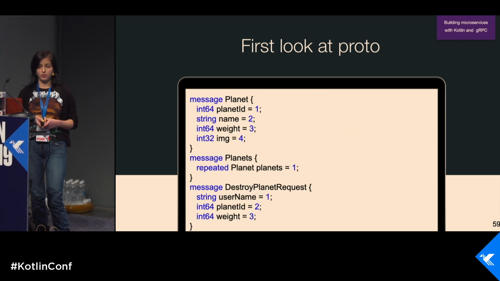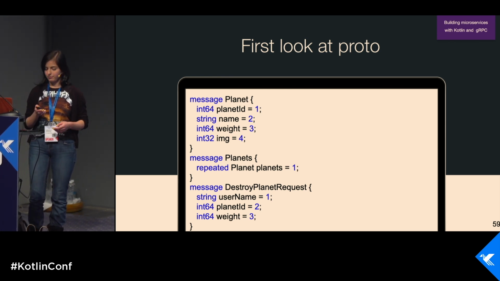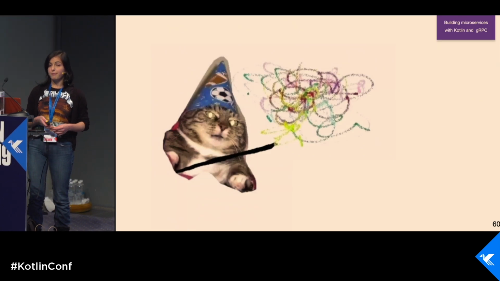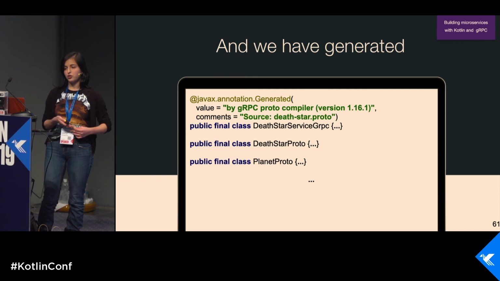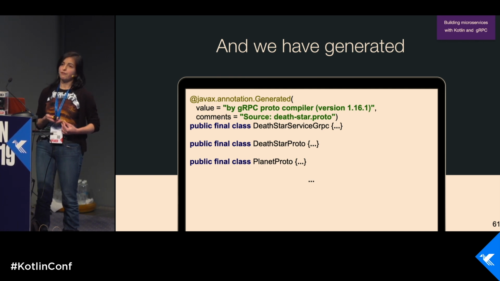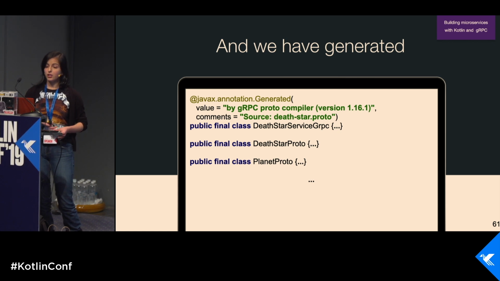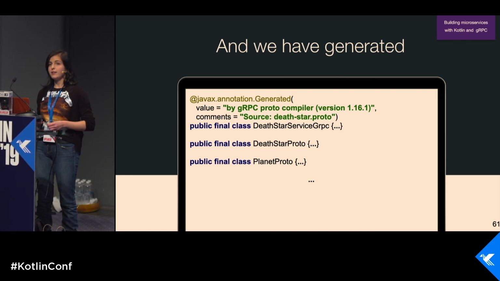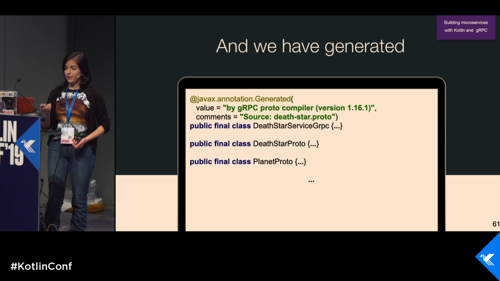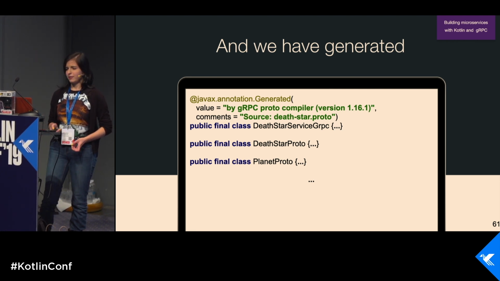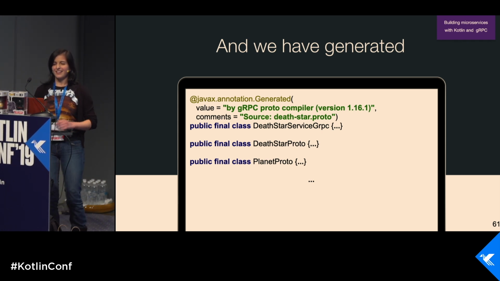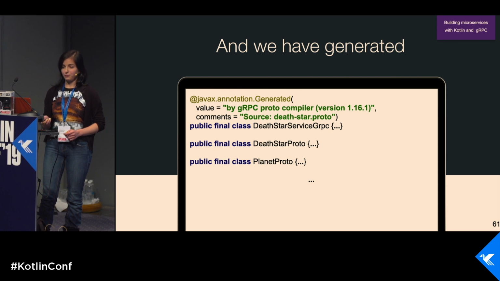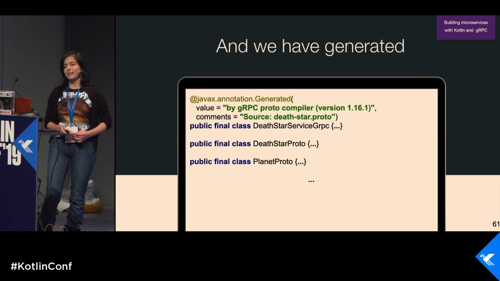And here are the messages: Planet, like planets, and destroy planet request. And then some magic, and all the stuff is compiled to Java. Unfortunately to Java, because we don't have an official Kotlin plugin, and we need to use gRPC Java and build something on top of gRPC Java. This code is a little bit ugly, so I don't want to do violence to your brain. I'll show only declarations and won't show you what is under the hood. If you want, we can talk about it later.